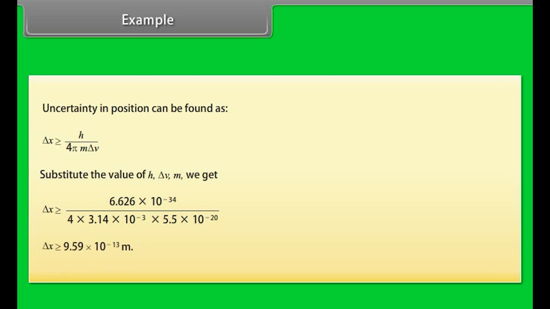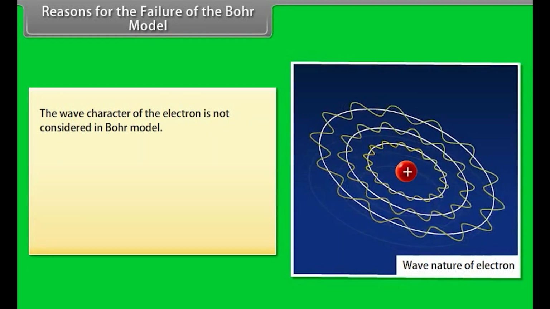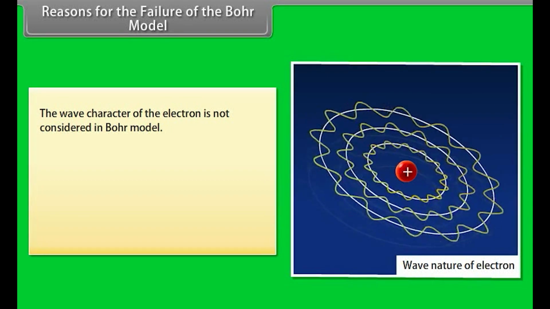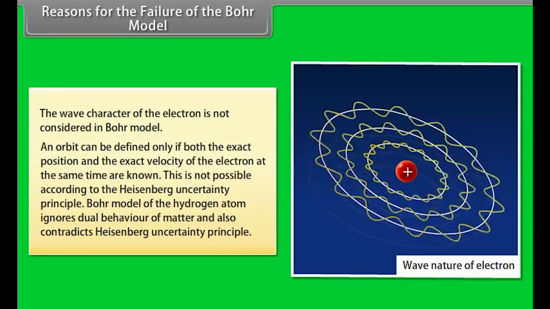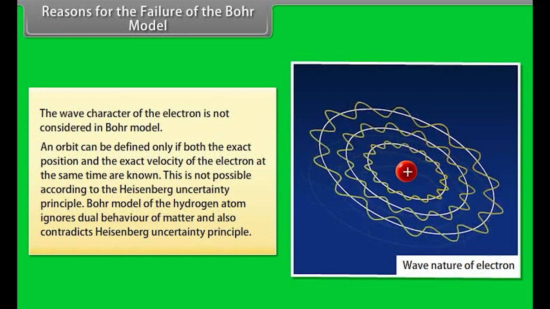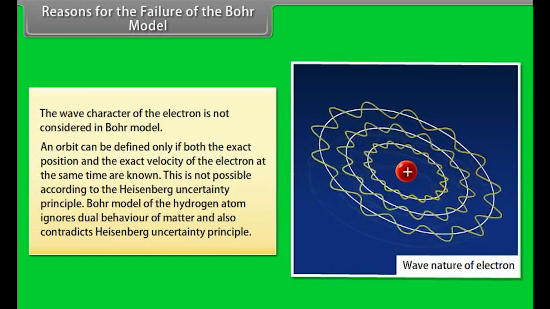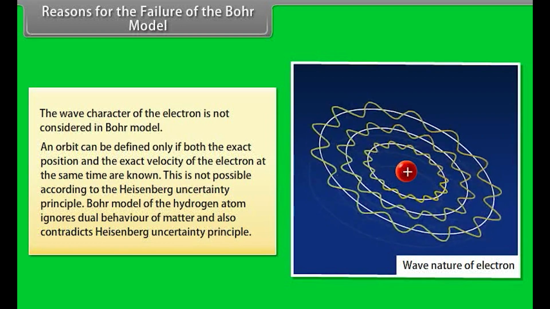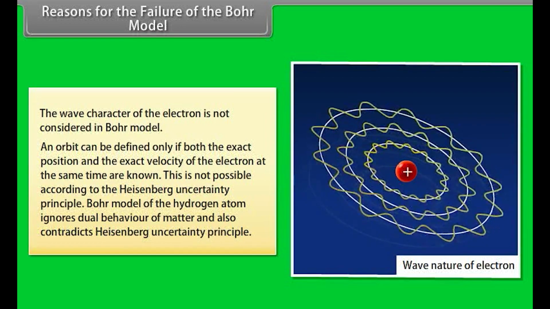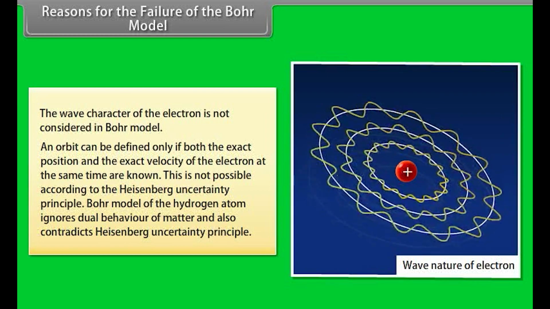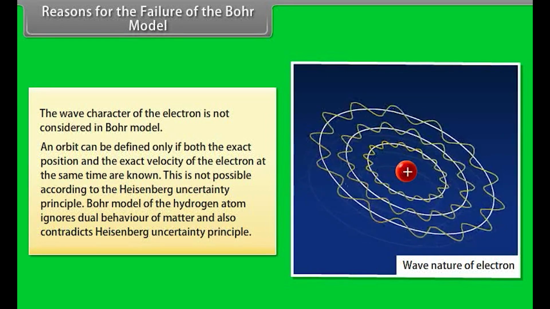Delta x is greater than or equal to 9.59 × 10^-13 m. Reasons for the failure of the Bohr model. The wave character of the electron is not considered in the Bohr model, and an orbit can be defined only if both the exact position and the exact velocity of the electron at the same time are known. This is not possible according to the Heisenberg uncertainty principle. The Bohr model of the hydrogen atom ignores the dual behavior of matter and also contradicts the Heisenberg uncertainty principle.